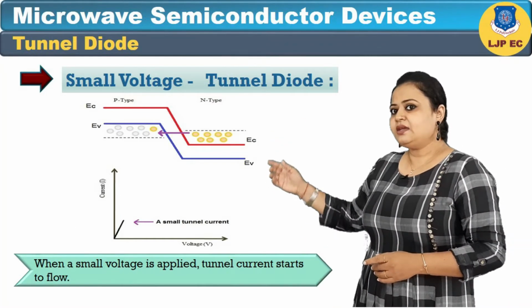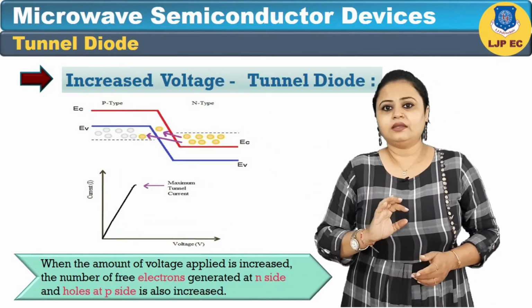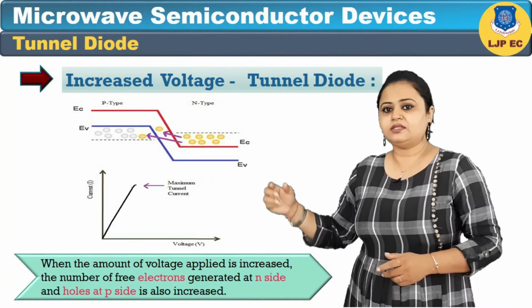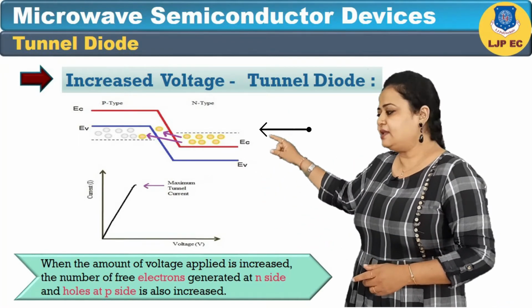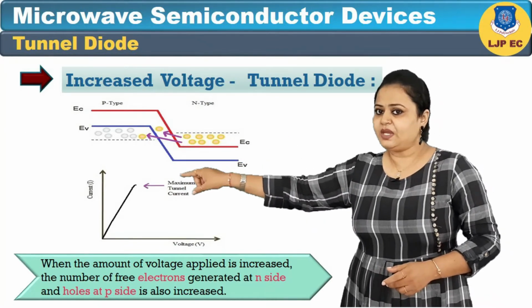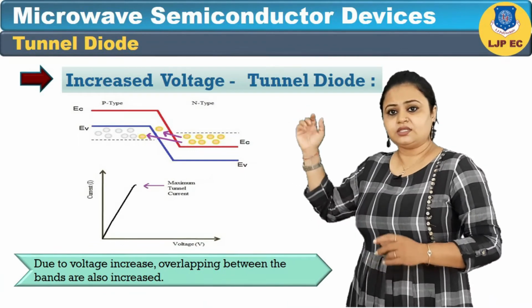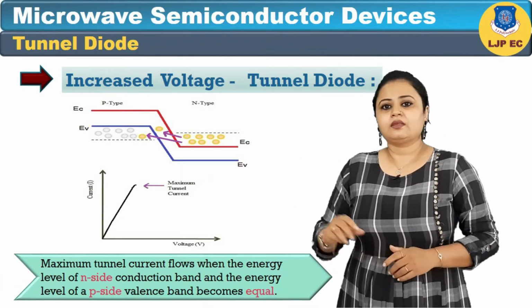You can see the VI characteristic along with the tunneling effect. In the next condition, when the amount of voltage applied is increased, the number of free electrons generated on the N side and holes on the P side is also increased. Due to the voltage increase, overlapping between bands is also increased.